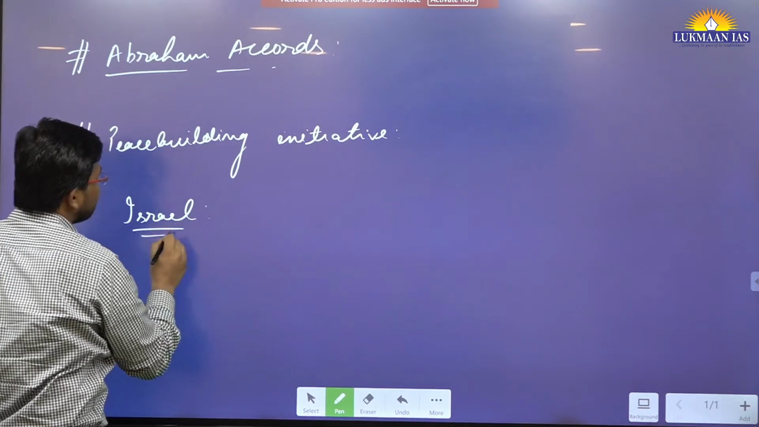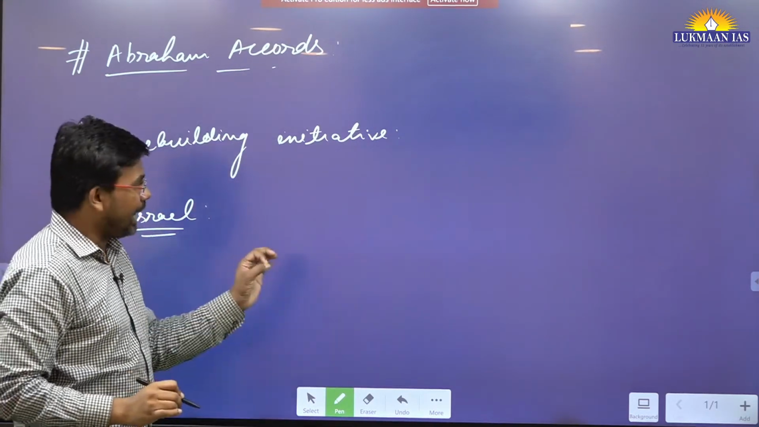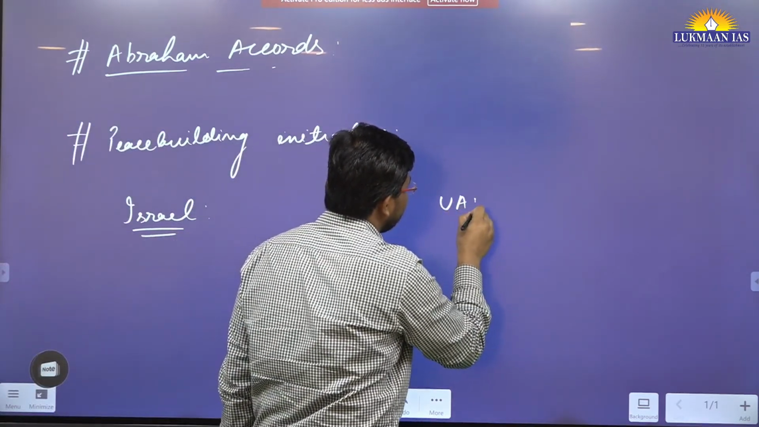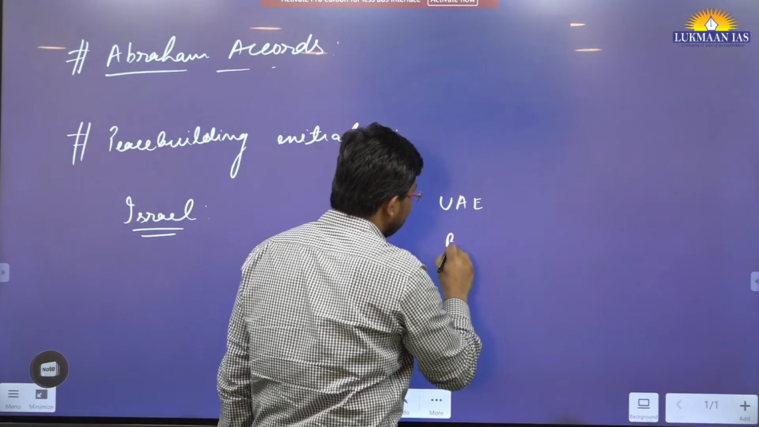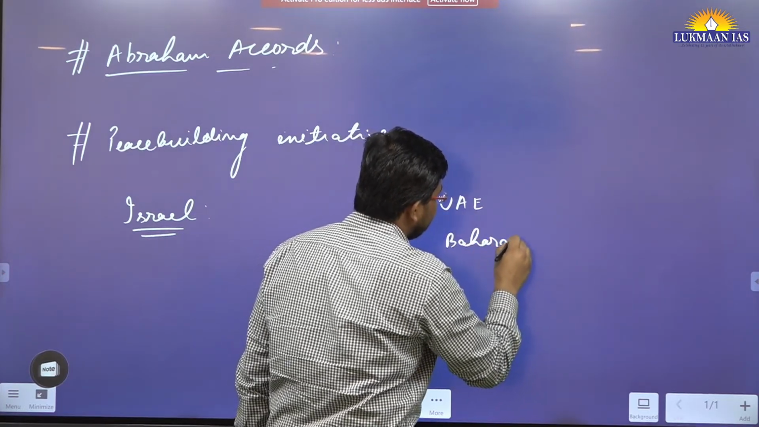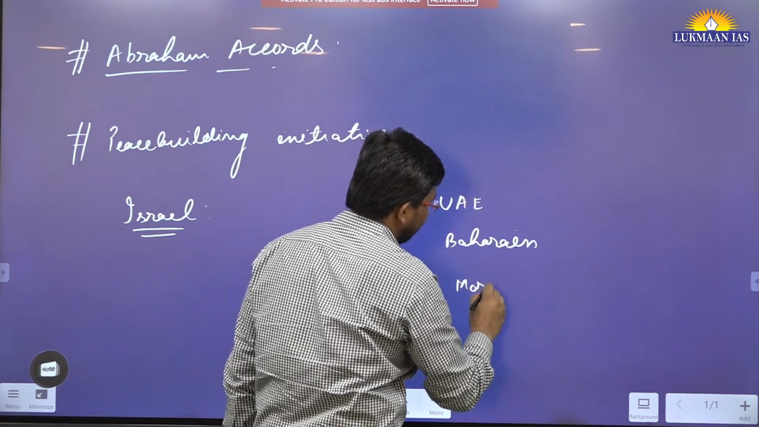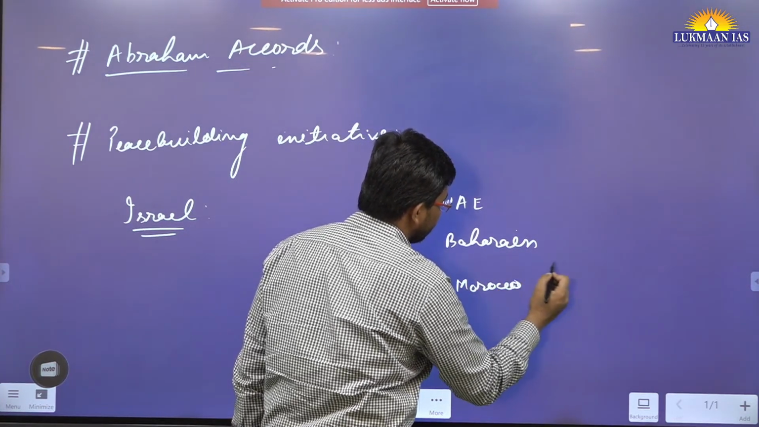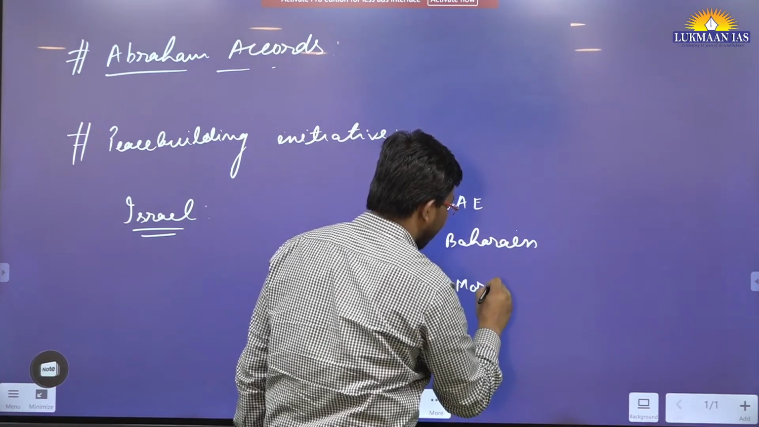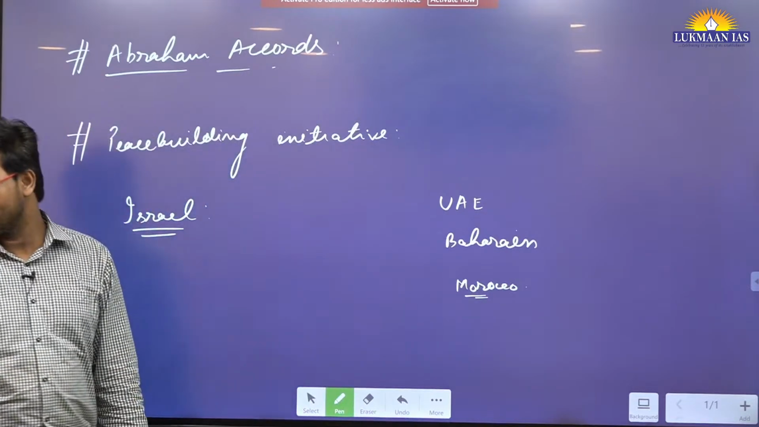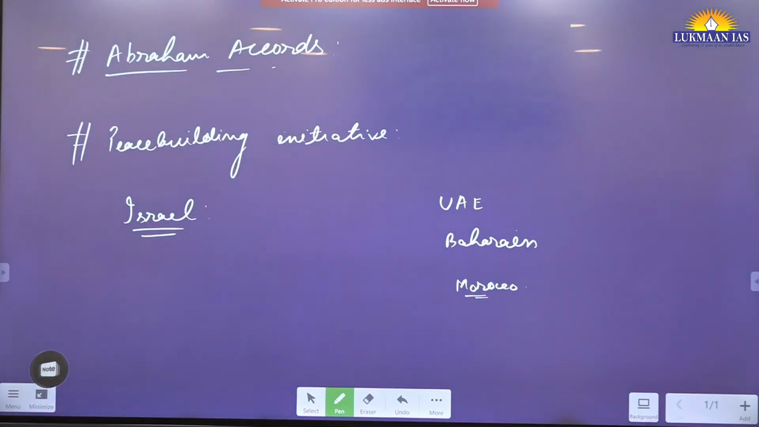Because Israel and other countries, for example the United Arab Emirates, then we have Bahrain, and later on Morocco has also joined the Abraham Accords. Now in this article he has mentioned these countries only. Okay, so Israel, UAE, Bahrain. He did not mention Sudan.